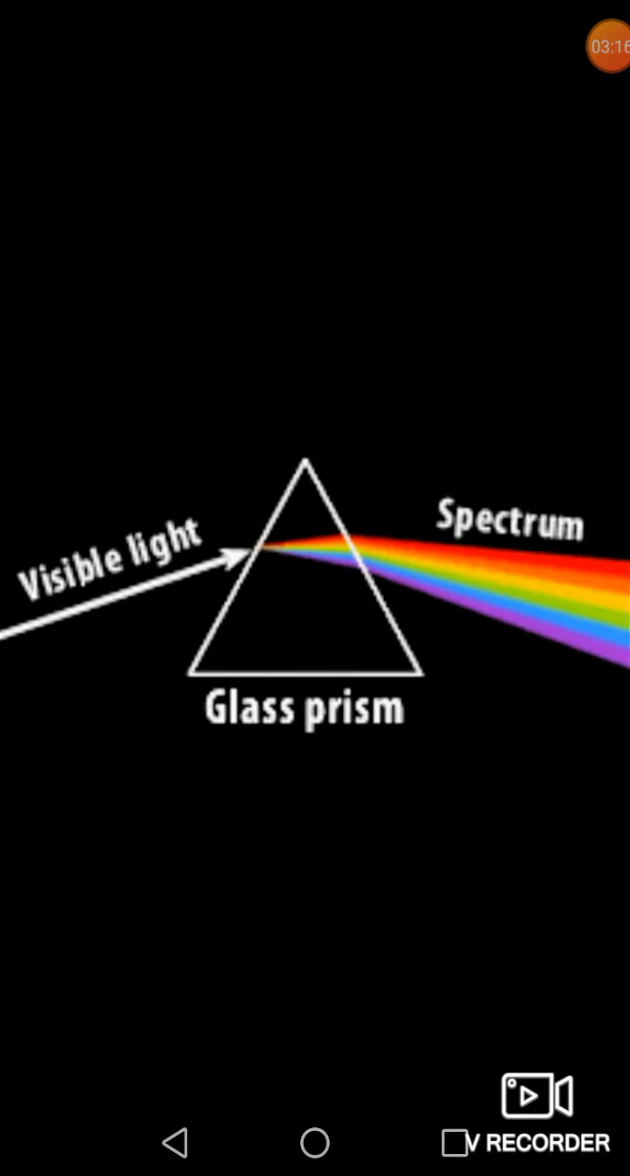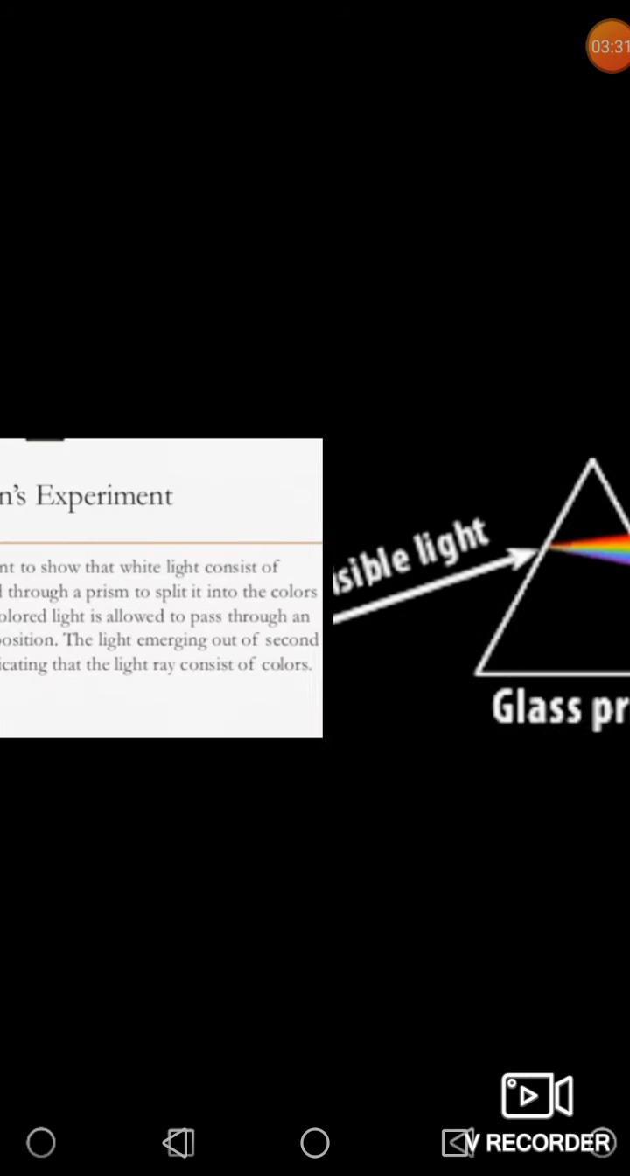Here is shown the diagram. When the visible light, that means the sunlight, is passed through the prism, this is a glass prism, and it splits into 7 colors which are written as Vibgyor.